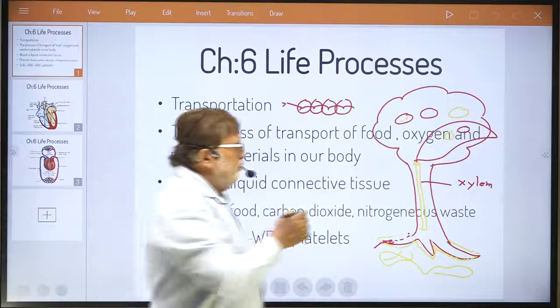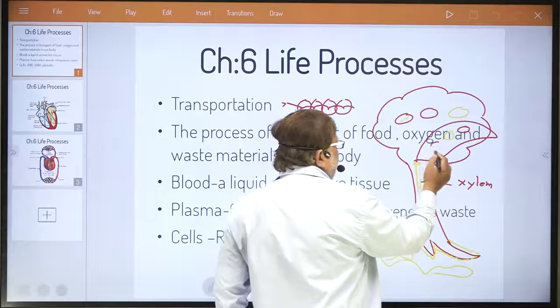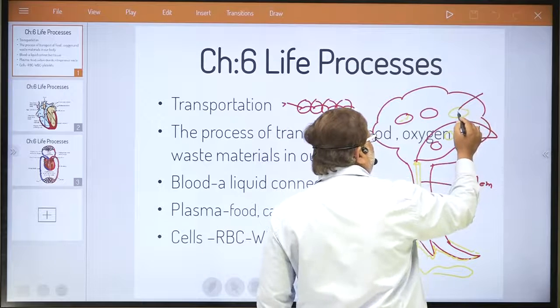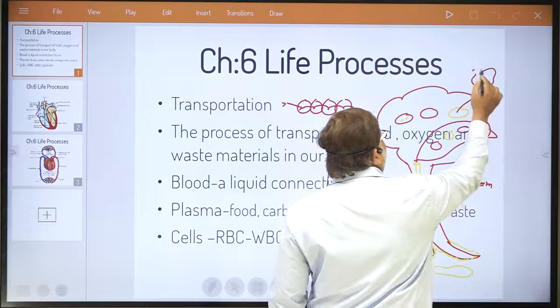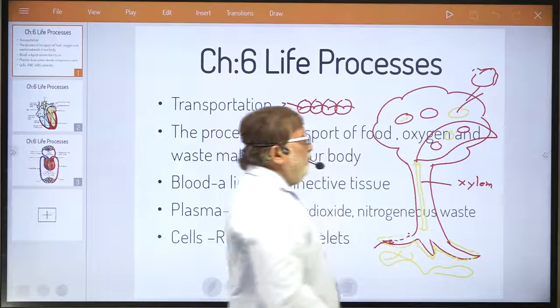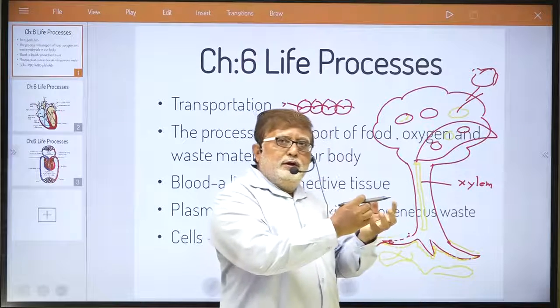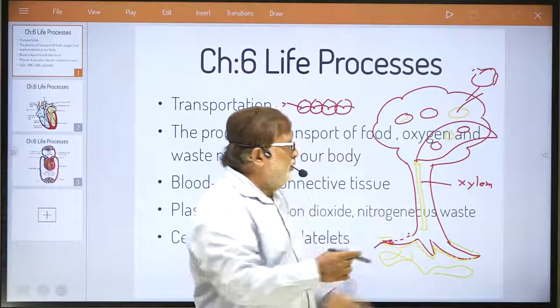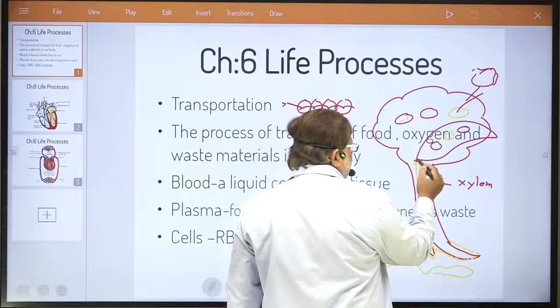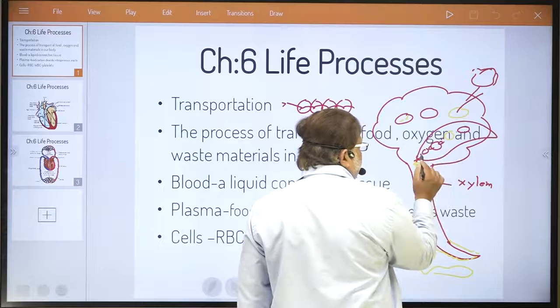You all know, dear student, what happens. During the day, sunlight falls on the stomata. When sunlight falls on the stomata, it evaporates the water. Now what happens, dear student? Suppose I show some cells.